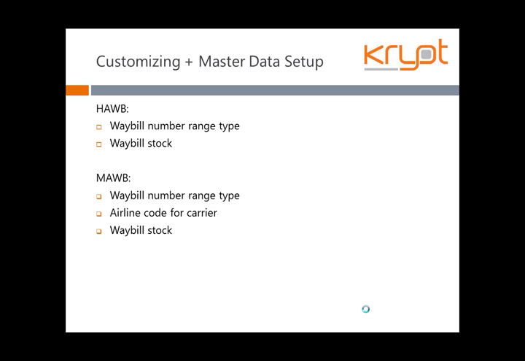Then the master airway bill. The master airway bill happens on the purchasing side, that is between the freight forwarder and the carrier. So we will have the carrier details as well as the purchasing organizational details of the freight forwarder in this. As we will be using an airline carrier, we will have to have an IATA defined airline code for that particular carrier who is going to provide the shipment. So that is an extra customizing in the master airway bill. Else, rest apart, everything remains the same.